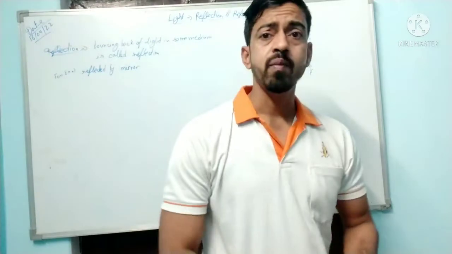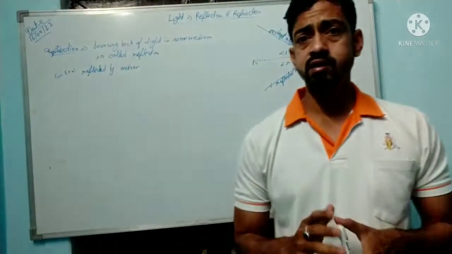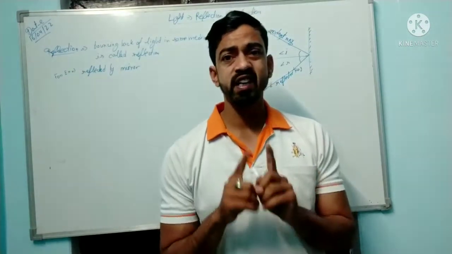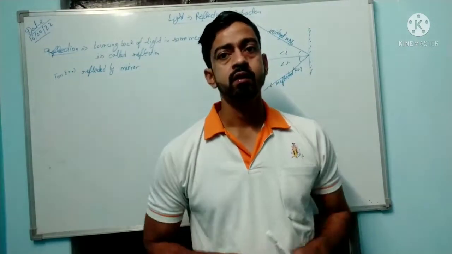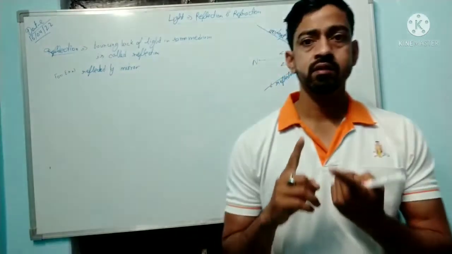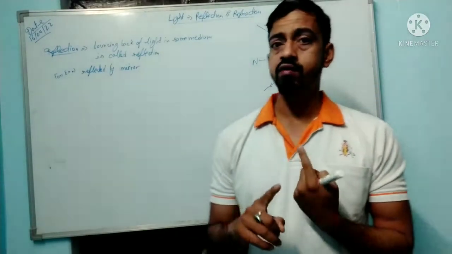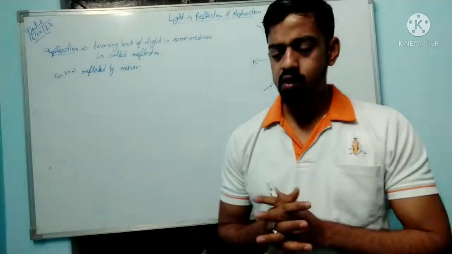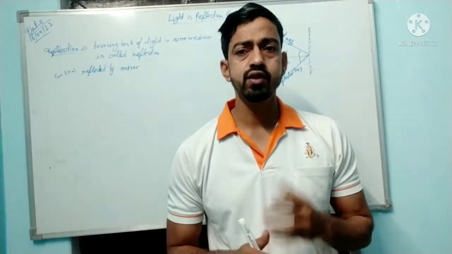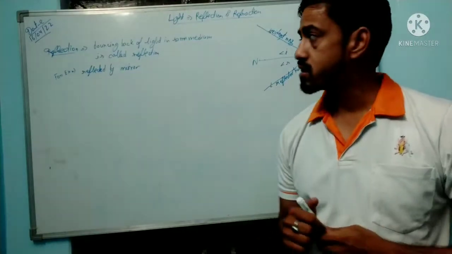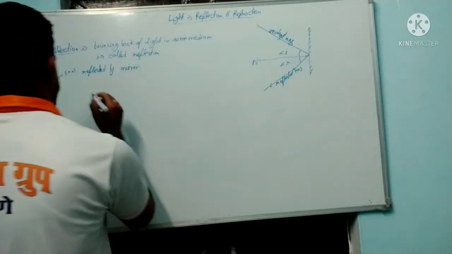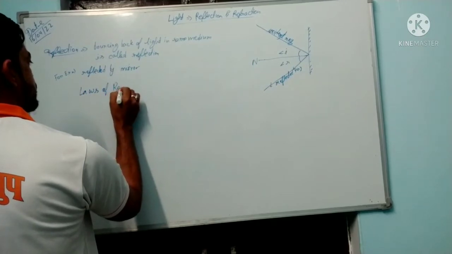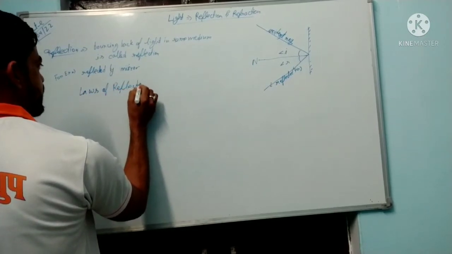For better understanding, we have to understand the law of reflection, which explains the exact behavior of reflection. Law of reflection is very easy, which you studied in earlier classes.